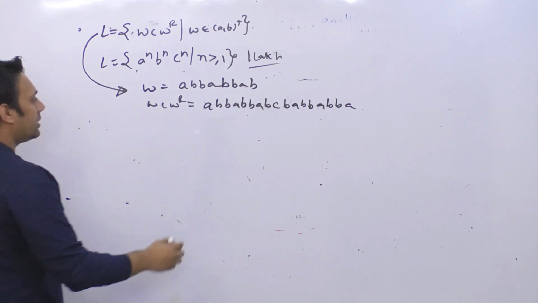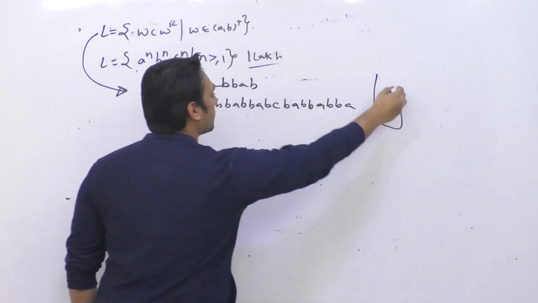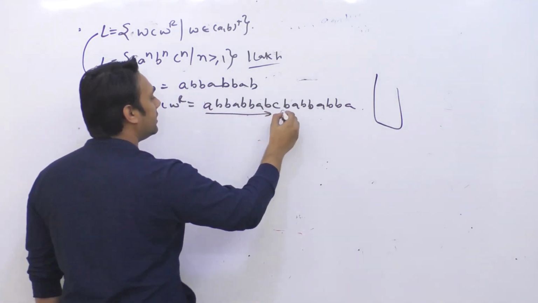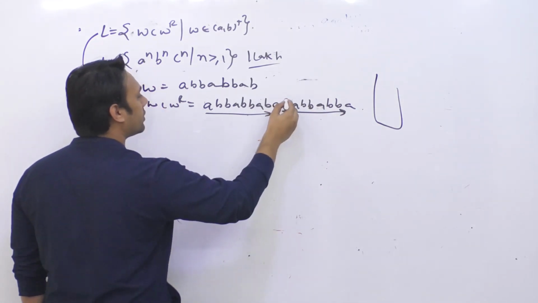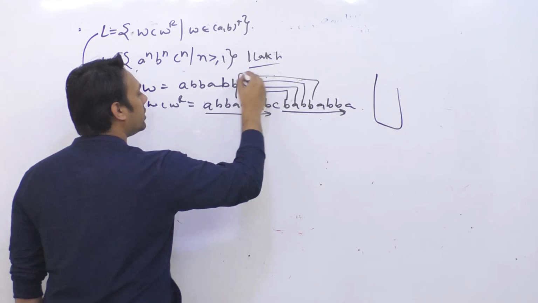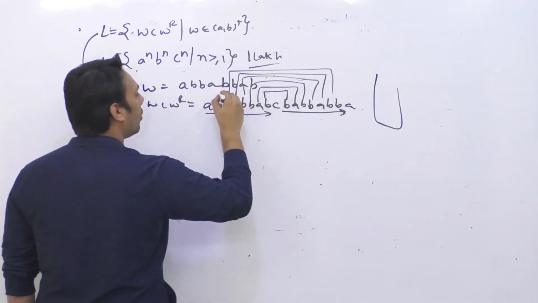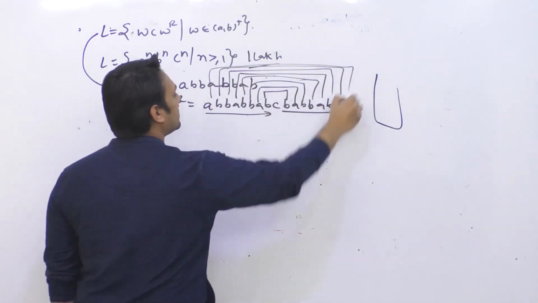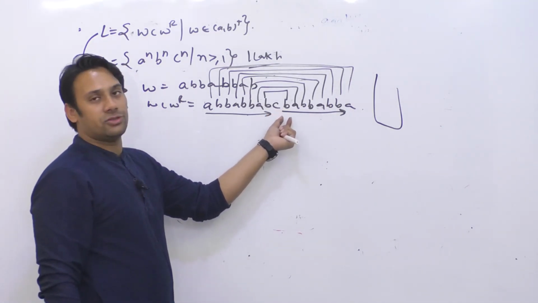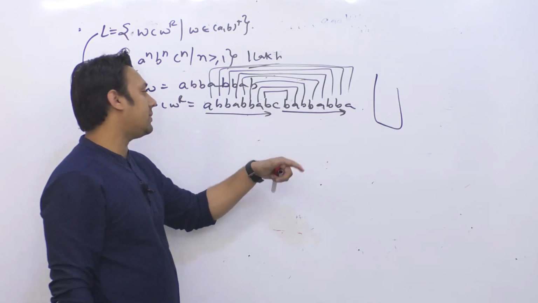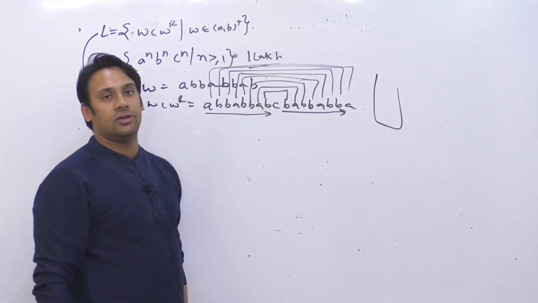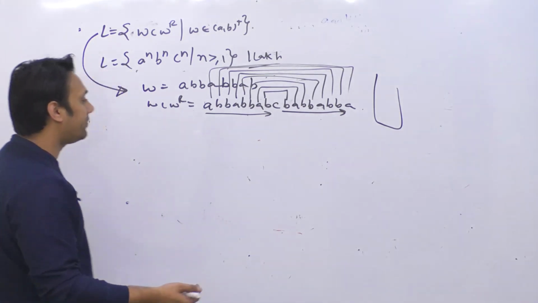Okay. So how can you do it? Whenever you get a string and its reverse, so if you have this string and from this point its reverse is there, you can see these things are matching. So what you can do is whenever you get the string, insert all these characters inside the stack, and whenever there's a c, after this c I will know that yes, the reverse of the string is coming. Then I can match these characters and I can remove them from the stack. It's very, very simple.